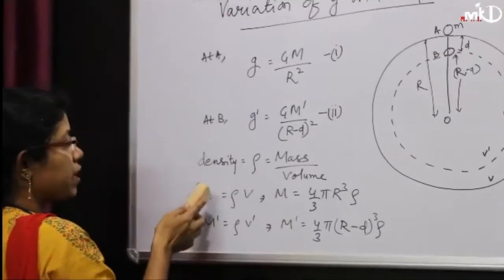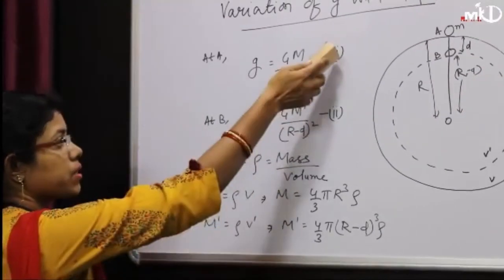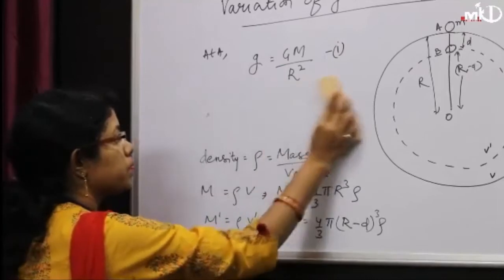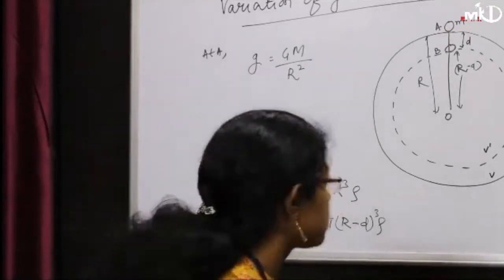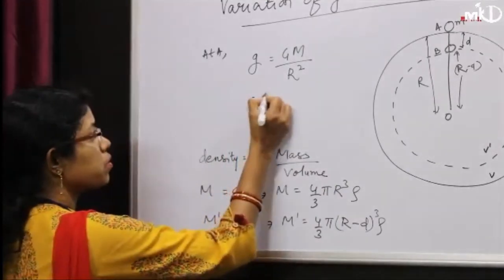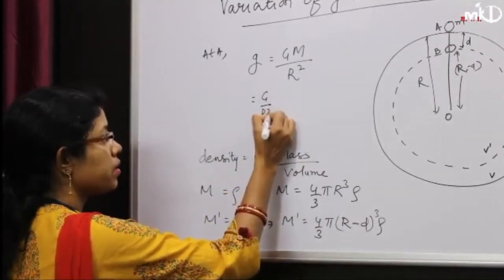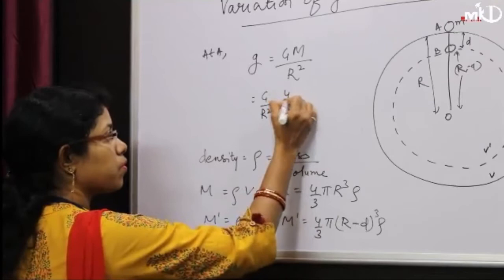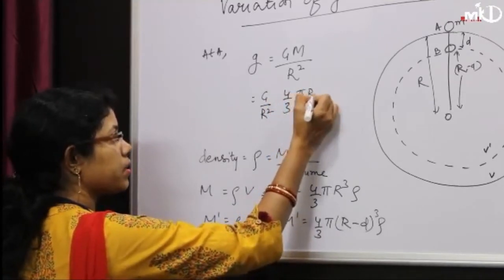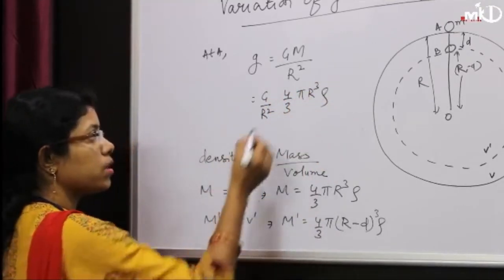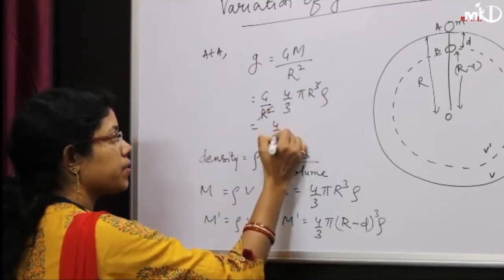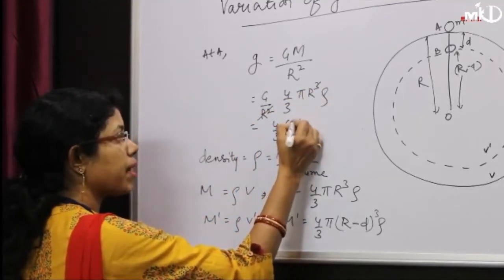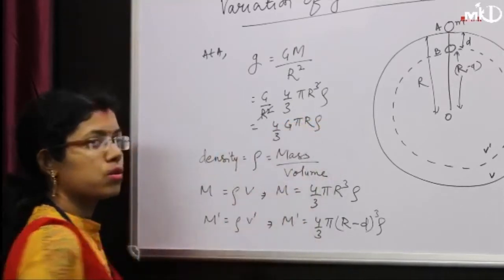Let us substitute the value of M and M dash in equations 1 and 2. So g will be equal to G by R square into 4 by 3 pi R cube into rho. Things get cancelled. So 4 by 3 G pi R rho.